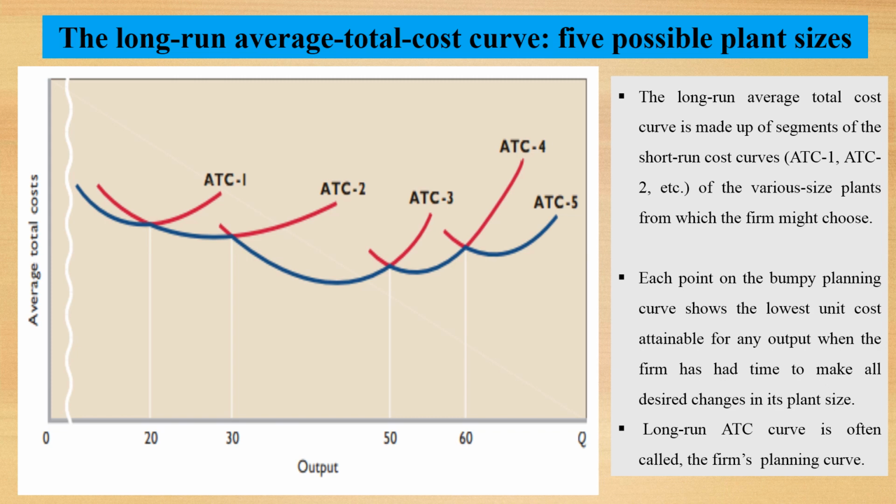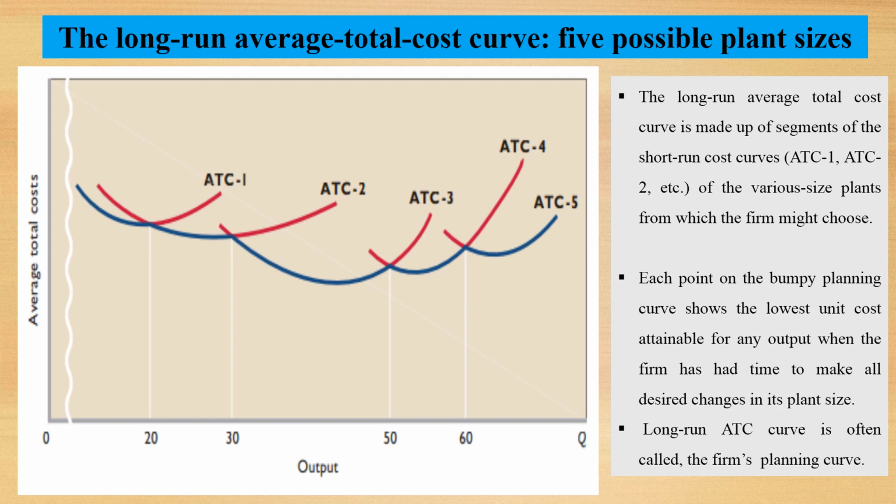Each point on the bumpy planning curves shows the lowest unit cost attainable for any output when the firm has had time to make all desired changes in its plant size. The long run average total cost curve is often called the firm's planning curve. The firm's planning curve and the long run average total cost curve are the same.